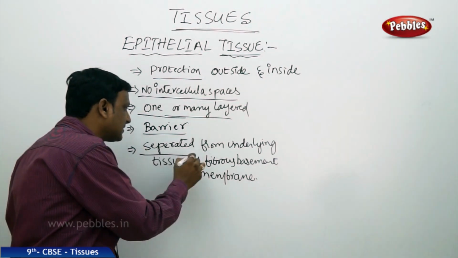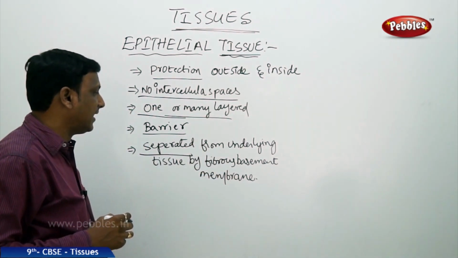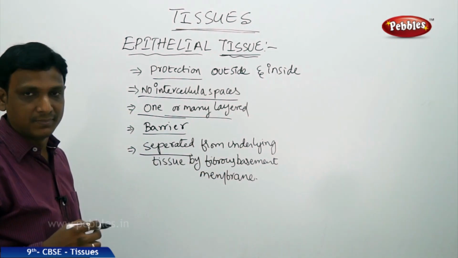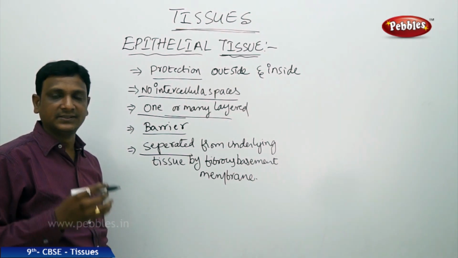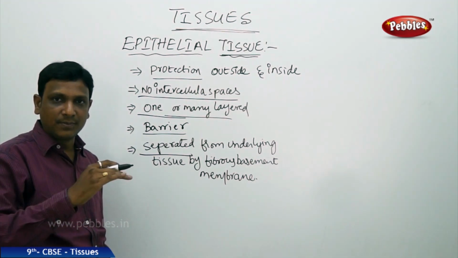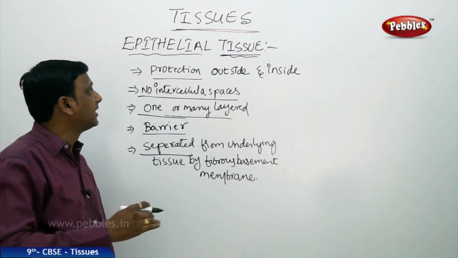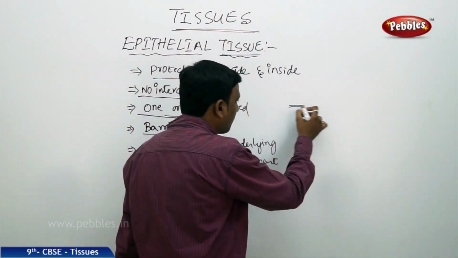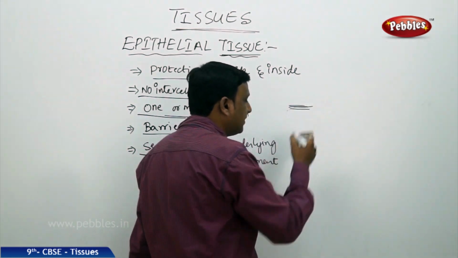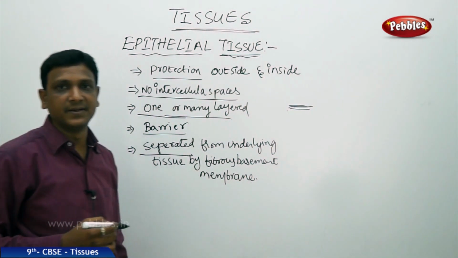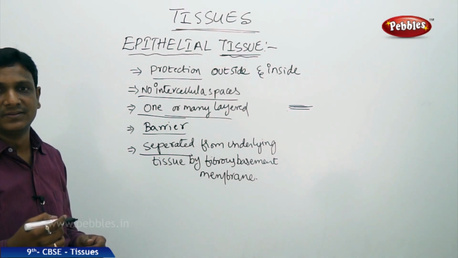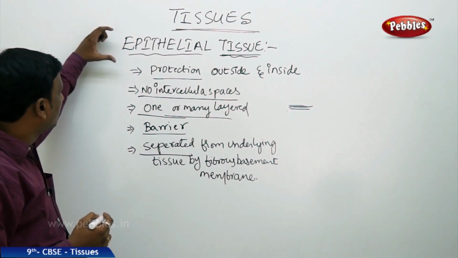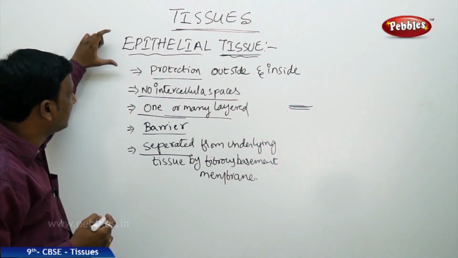And they are separated from the underlying tissue by a fibrous basement membrane. So whatever the covering, in any part, the top layer which is protecting is called epithelial tissue. The epithelial tissue is separated from the bottom tissue by a fibrous basement membrane. That is the structural features of this epithelial tissue we find.